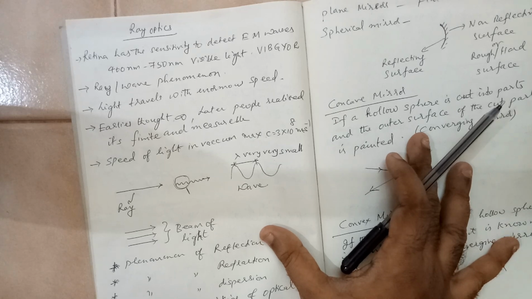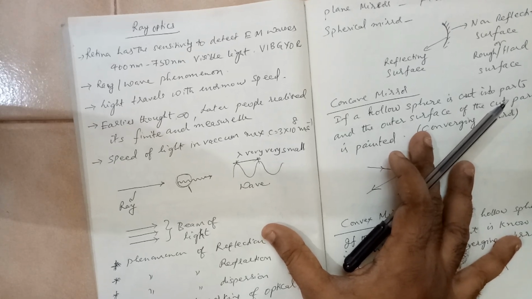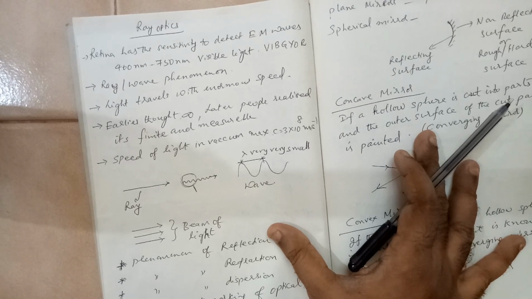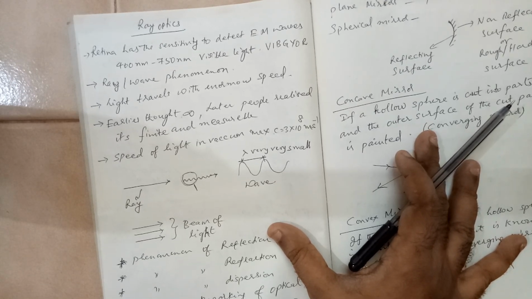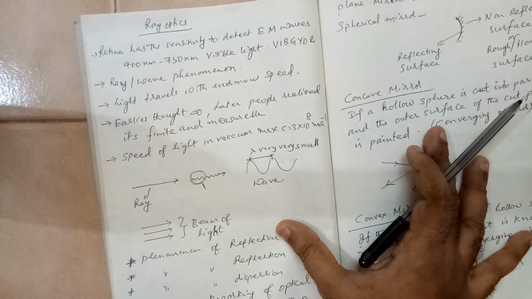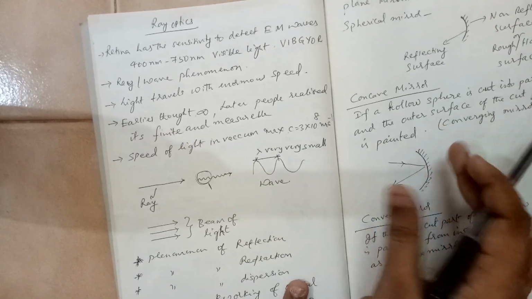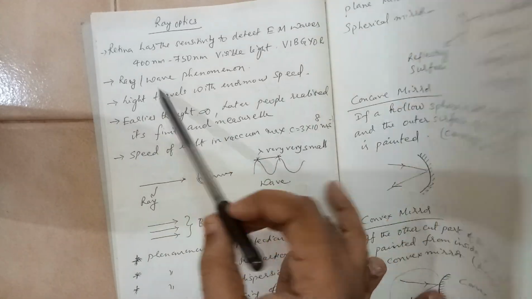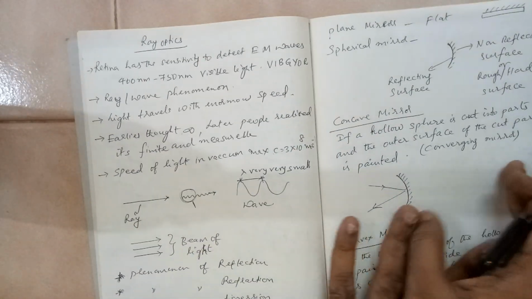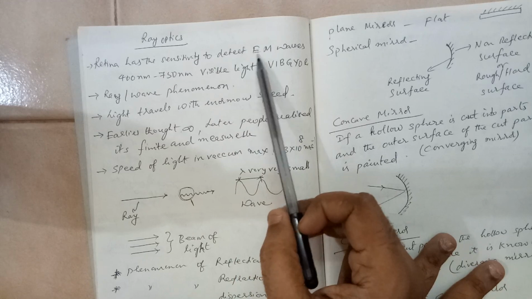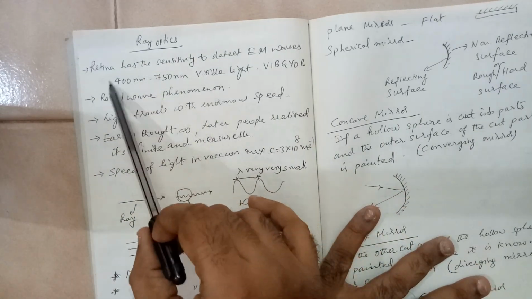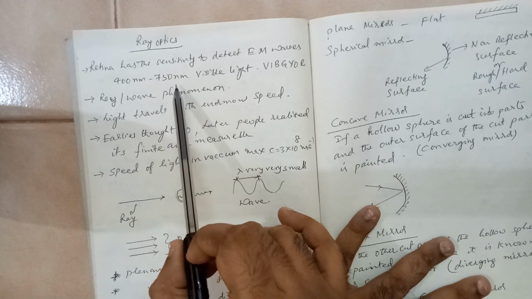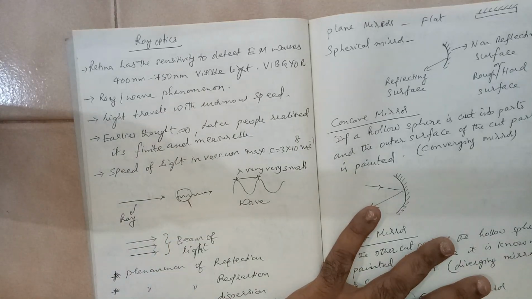So in this chapter we will be studying light as straight lines, as rays. But basically light is a wave. The human retina has the sensitivity to detect electromagnetic waves in the range 400 to 750 nanometer wavelength. This we are terming as visible light.